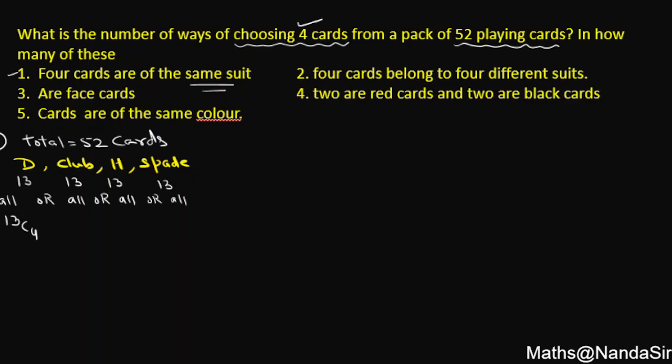क्योंकि यहाँ पर चॉइस है मेरे पास, तो आप जानते हो स्टूडेंट, चॉइस के लिए बीच में क्या आ जाएगा? प्लस आ जाएगा. क्योंकि I can either go for diamond, either I can go for club, or I can go for a heart card, that is 13C4, or even I can go for a card of spades, right?